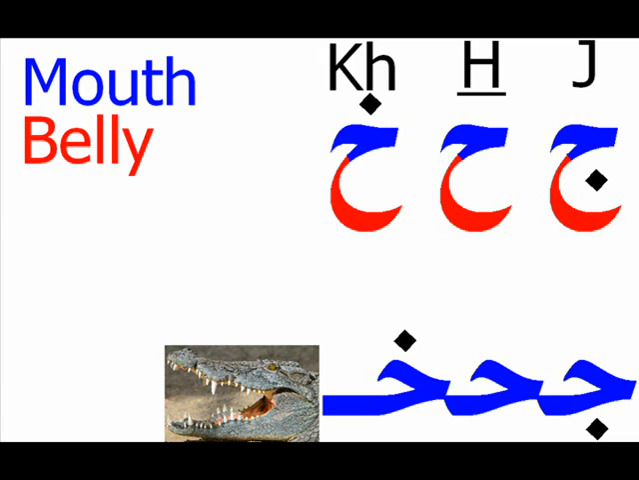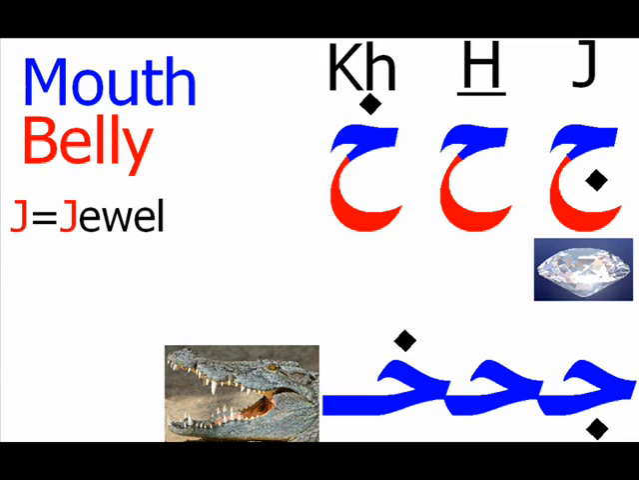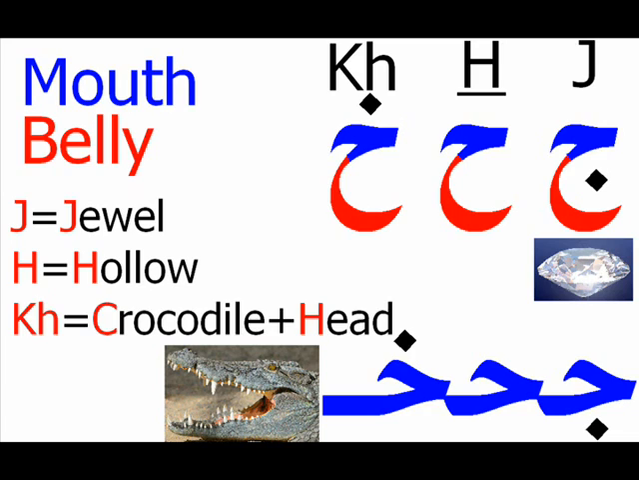Now let's examine each letter. The letter J has swallowed a jewel, which is inside its belly. J is for jewel. The H letter has an empty belly and no dots. It is hollow. H is for hollow. The letter KH has a dot above the crocodile's head.